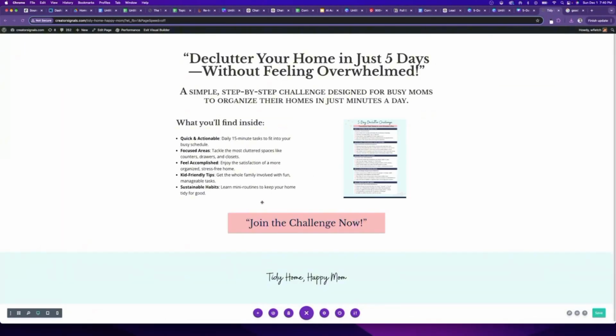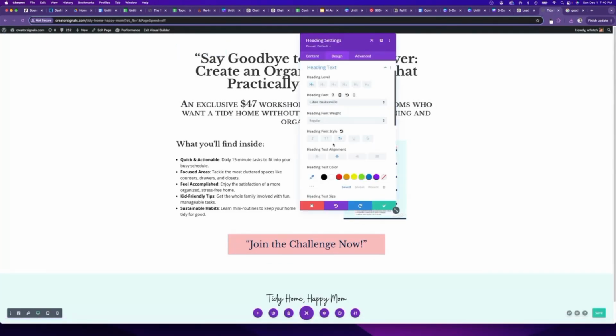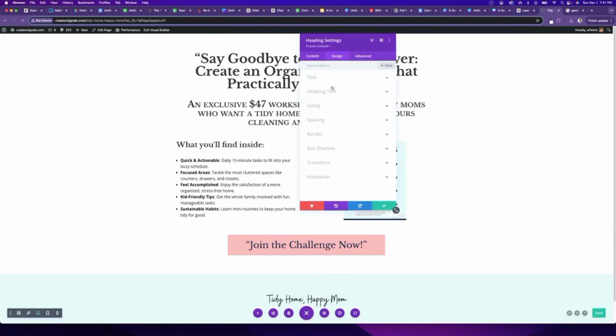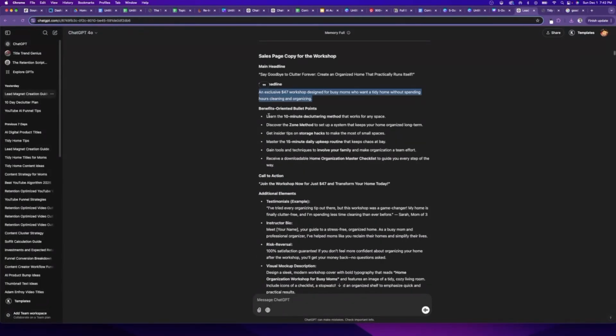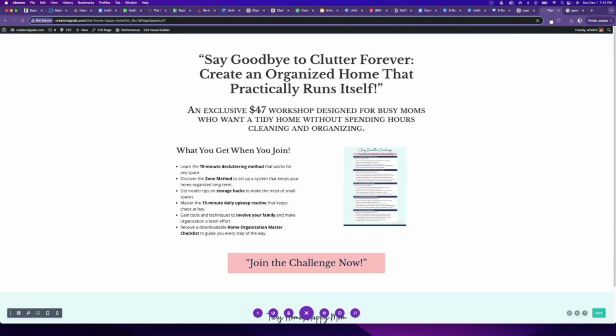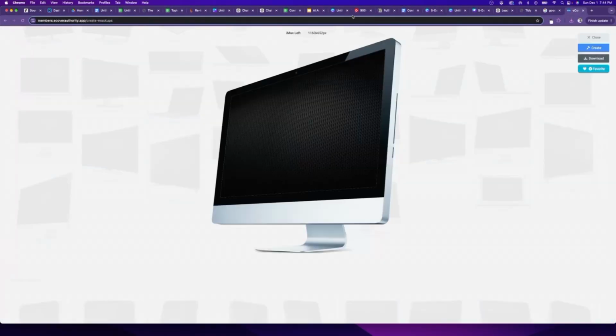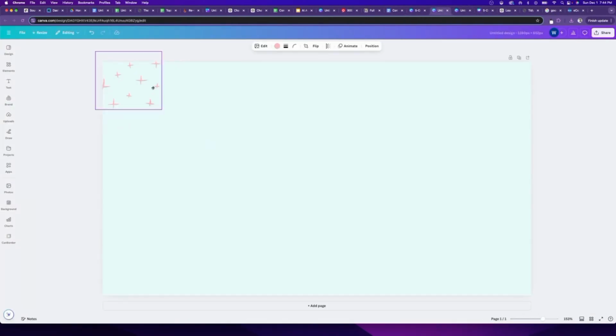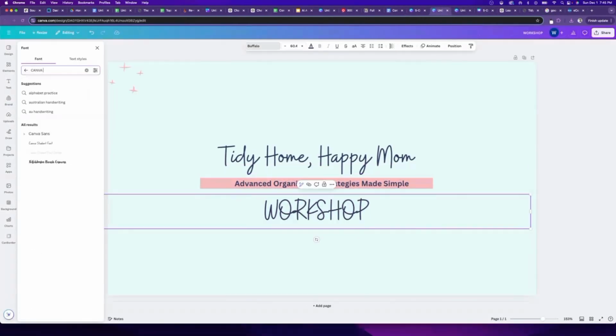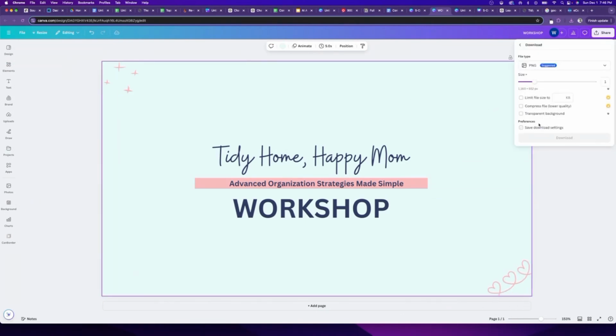Now let's move on to the sales page where we'll actually showcase the workshop online course that we're selling. And in this case, I'm going to use the design directly from our opt-in page to keep things cohesive. And then I'm going to start bringing in the elements like the headline, the bullet points, and even create a mock-up graphic for our online course to make things look nice.